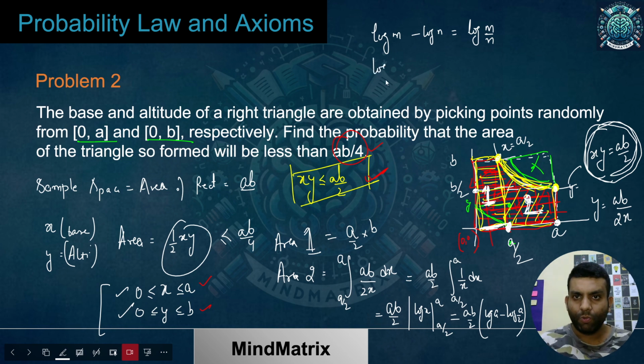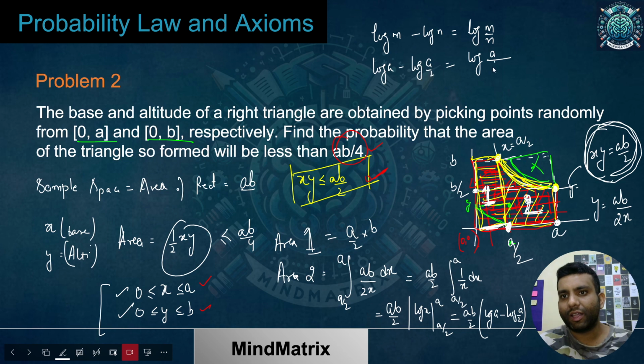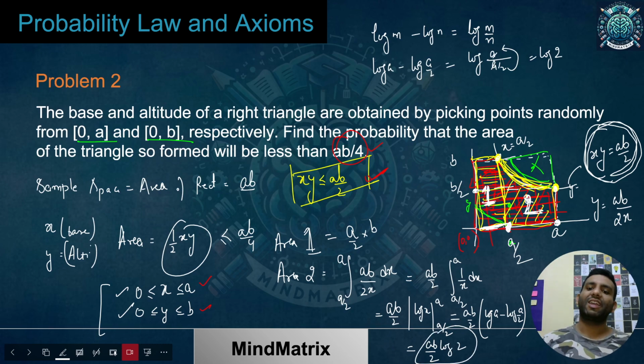In the numerator we get a, and in the denominator a by 2. A gets cancelled and this 2 comes over here, so this will be log 2. It is AB by 2 log 2. So the area of the second part is AB by 2 into log 2. I hope this is clear.